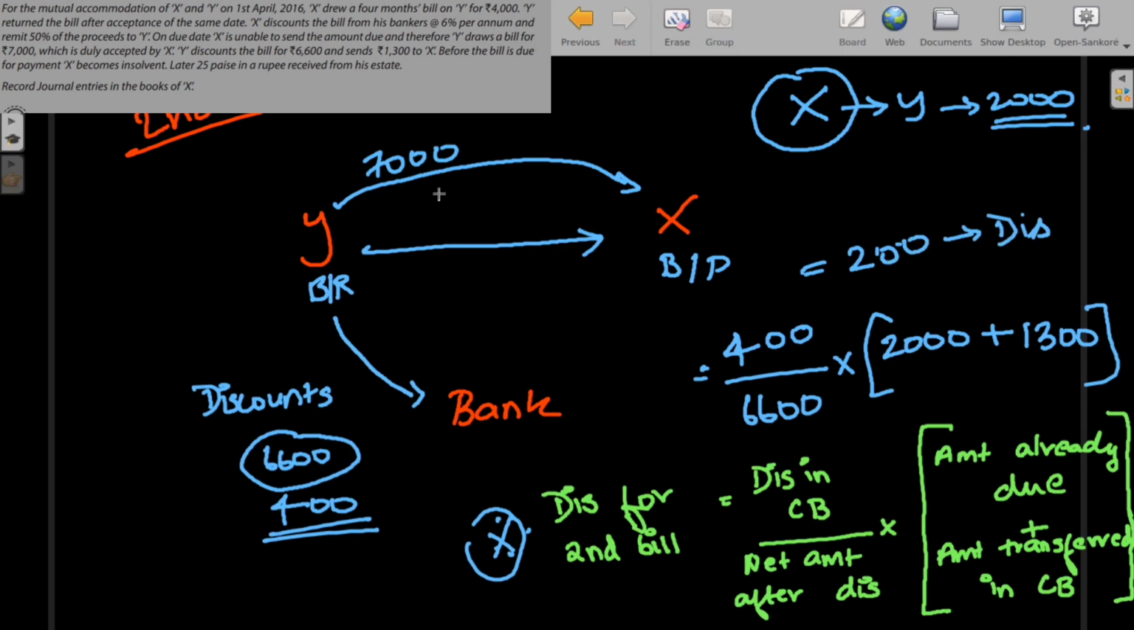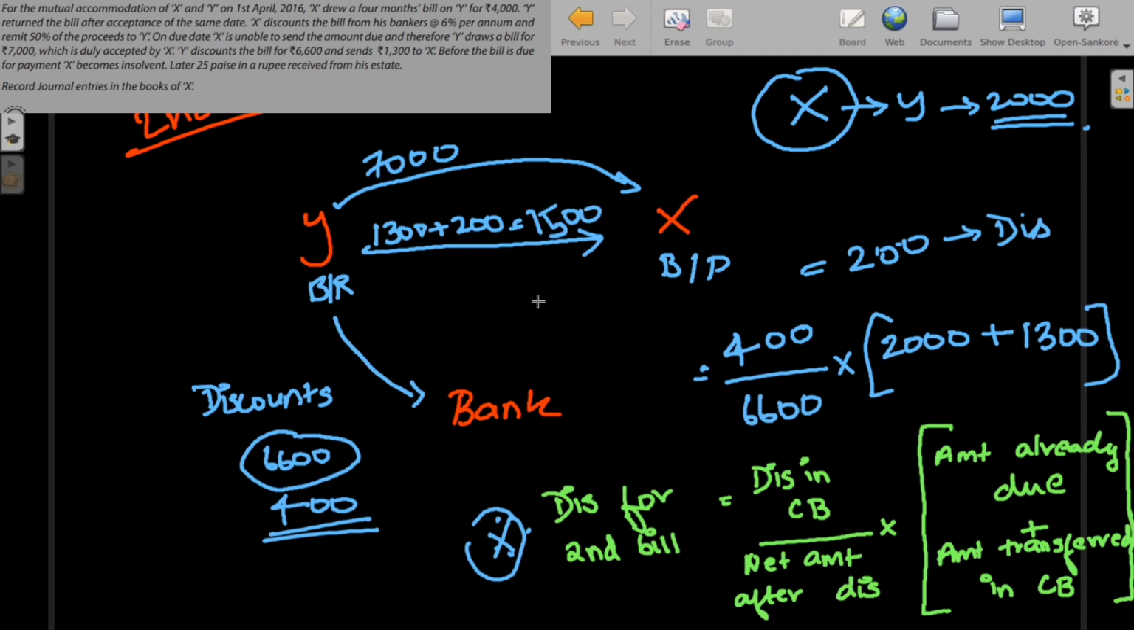So Y remits 1,300 to X plus the 200, because whenever you remit the amount to the other party in the accommodation bill, you have to remit the discounted amount with the discount. So X bears the discount of 200. So Y totally remits the amount of 1,500 to X.